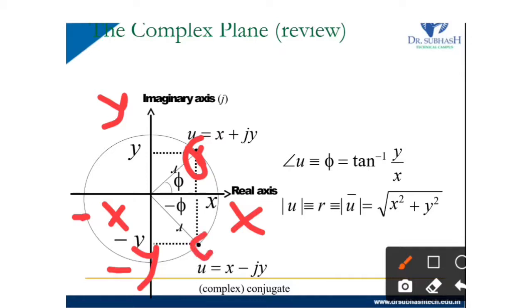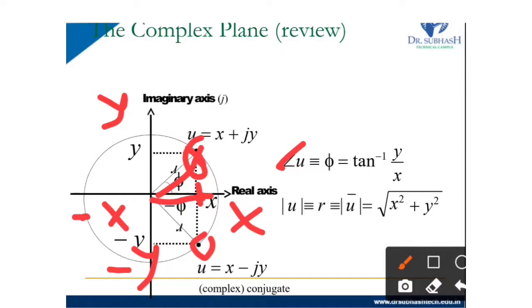For this point, u bar is the complex conjugate of x plus jy. The horizontal value is the same x, but on the imaginary axis it is minus y, so it will be written as u bar equals x minus jy. For finding the angle from the origin with the real axis, the angle of u equals tan inverse of y by x, that is, tan inverse of the imaginary part divided by the real part.